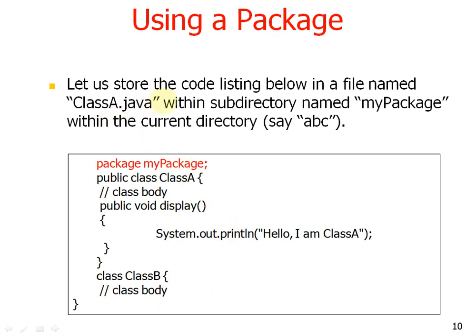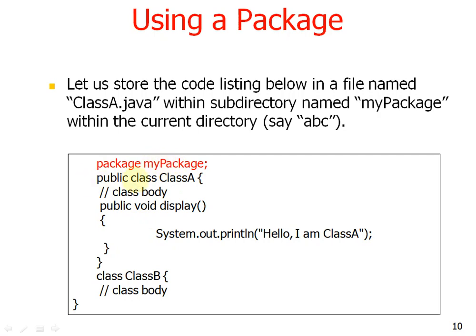Now let us store the code listed below in a file named ClassA.java, within the subdirectory named mypackage. So this is a package name, package mypackage. So I am just creating a package with the name mypackage.